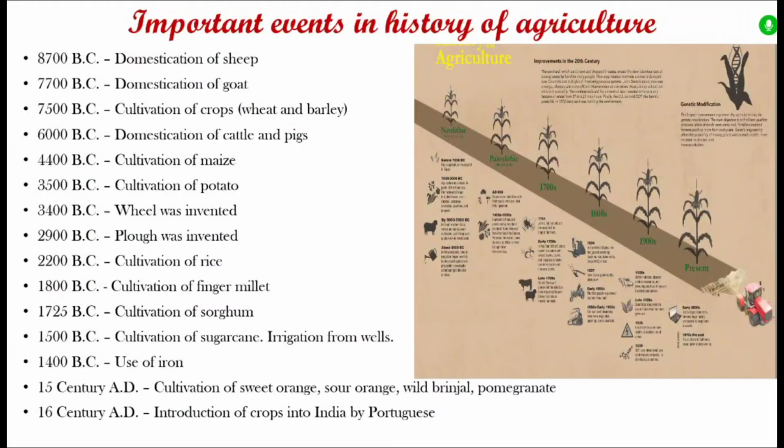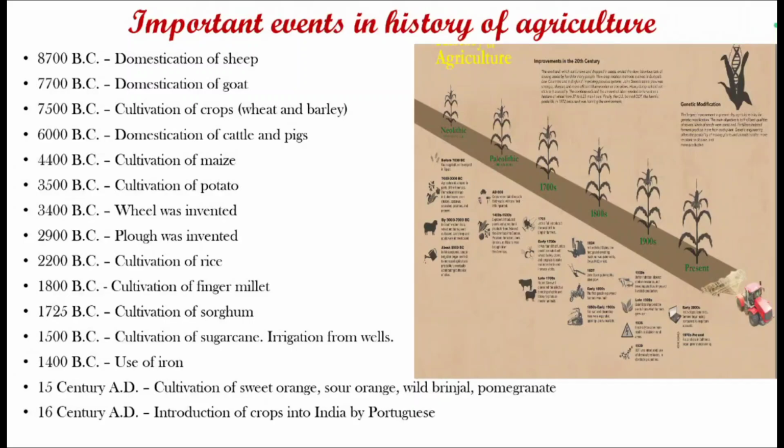Some of the important events in history of agriculture. Domestication of sheep was started from 8700 BC. Domestication of goat was started from 7700 BC. Cultivation of crops like wheat and barley was started from 7500 BC. Domestication of cattle and pigs was started from 6000 BC. Cultivation of crops was started from 4400 BC.